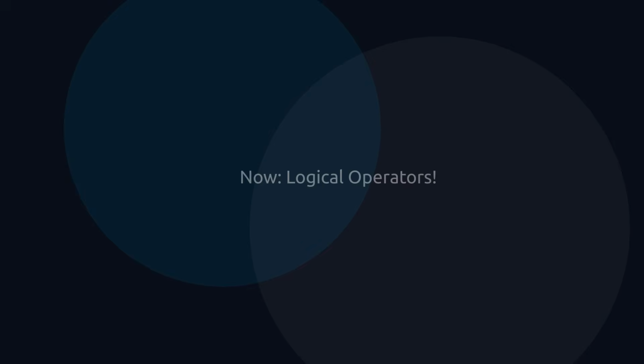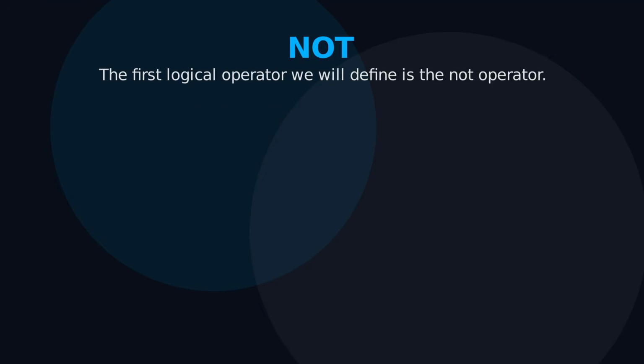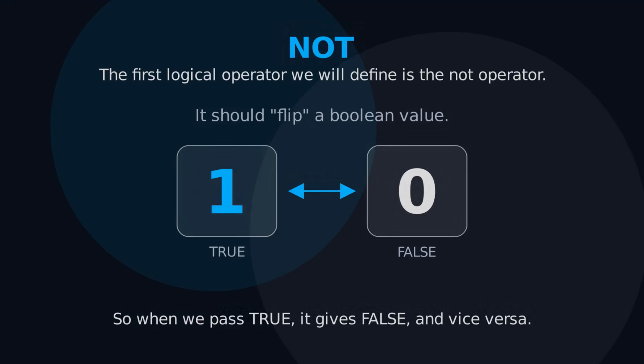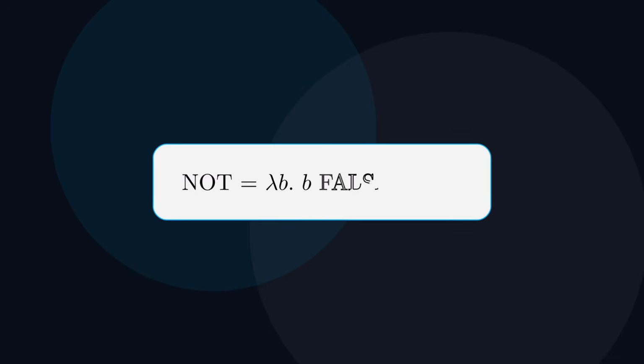Now that booleans choose between values, we can define logic, and in particular logical operators that operate on boolean values. The first logical operator we will define is the not operator. Ideally, the not operator should flip a boolean value, that is, turn 0 to 1 and 1 to 0. Our goal is to define a function that does exactly that. That is, when we pass true, considered as a function as shown before, it will give us false, and vice versa.